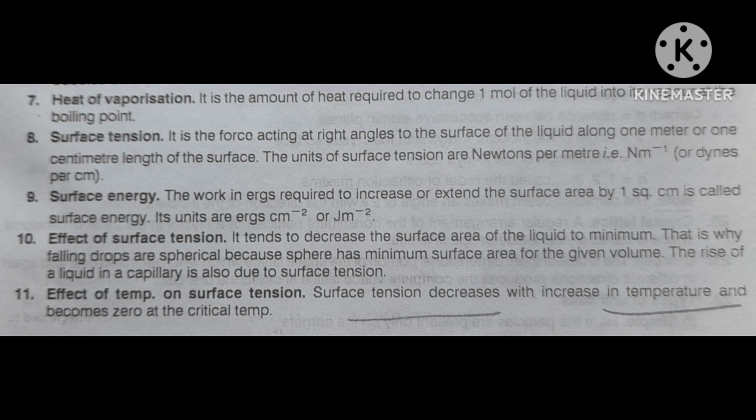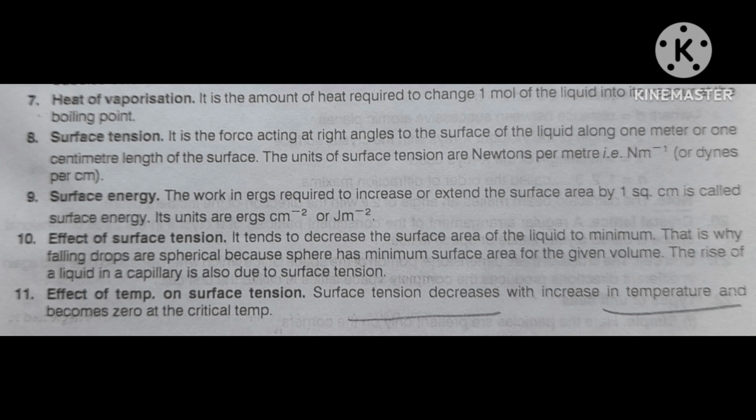Actually both layers are moving, so they have some velocity, and both layers may have different velocities. Now suppose the difference in both velocities is v centimeter per second. Correct?